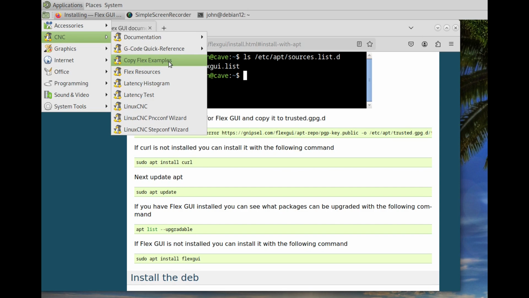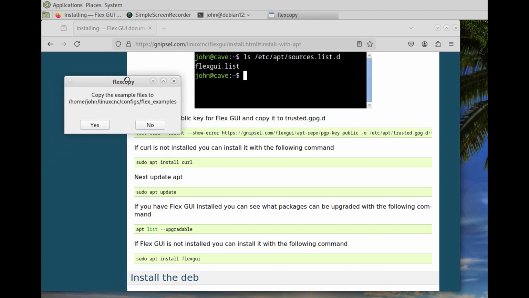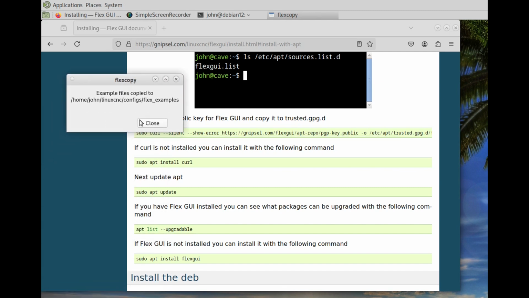We can go in the CNC menu. You can see we've got copy Flex examples. We can copy our example files. And yeah, I want to copy them. I'm done.